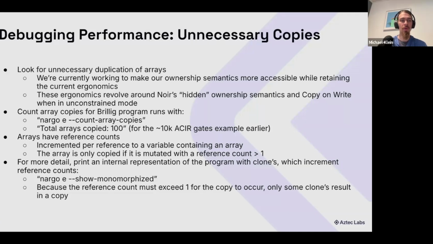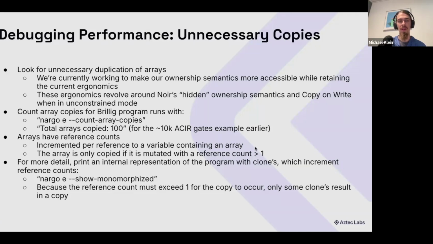But when you're trying to debug performance, all of a sudden our somewhat conservative copy setup can cause some issues potentially. So you can count array copies for your Brillig program runs with this count array copies command. It'll tell you exactly how many array copies for that specific run to help you benchmark it a bit. Arrays have reference counts, which are incremented per reference to a variable containing an array.